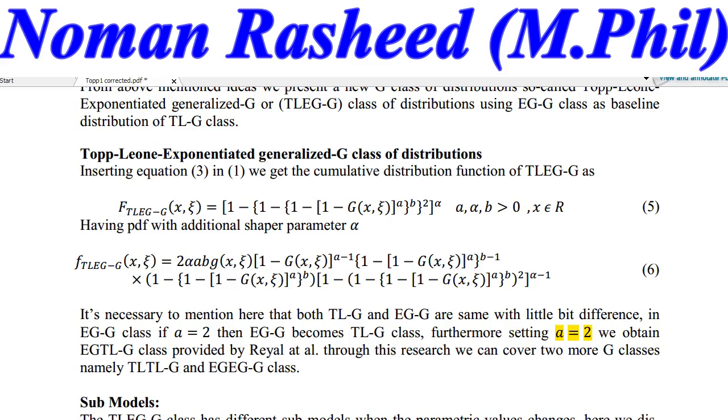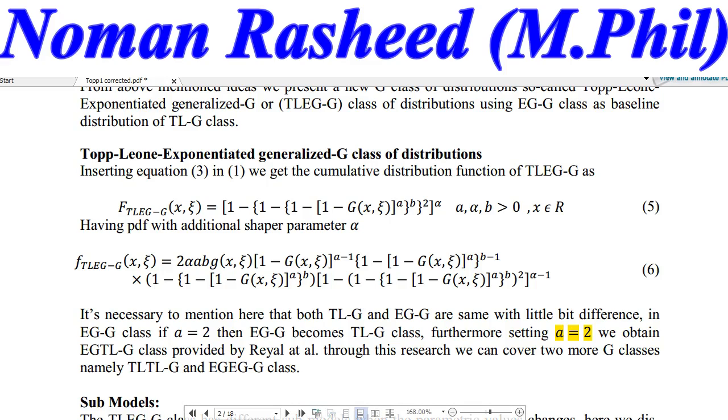Basically, exponentiated generalized G class or exponentiated generalized Topp-Leone G class, both are the same but with a little bit of difference when a is equal to 2. So if we set a equal to 2, we get both the distributions provided by Riyad et al. and Rashid et al. 2020. Through this research, we can cover two more G classes, namely Topp-Leone G and exponentiated G class.